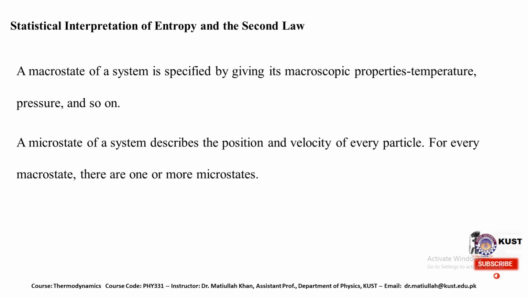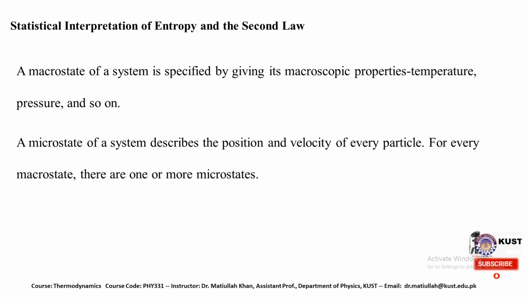A macrostate of a system is simply specified by giving its macroscopic properties, that is temperature, pressure, and some other properties. A microstate of a system describes the position and velocity of every particle.